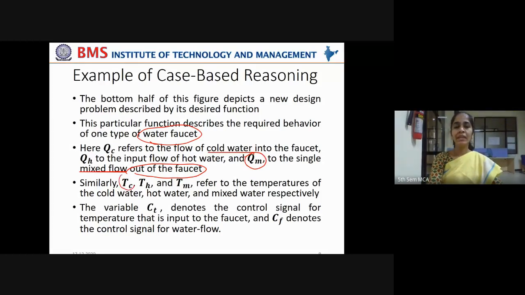Similarly, if TC is the temperature of the cold water and TH is the temperature of the hot water, then TM should be the temperature of the output water from the tap.